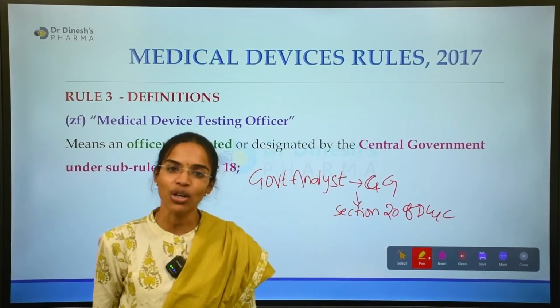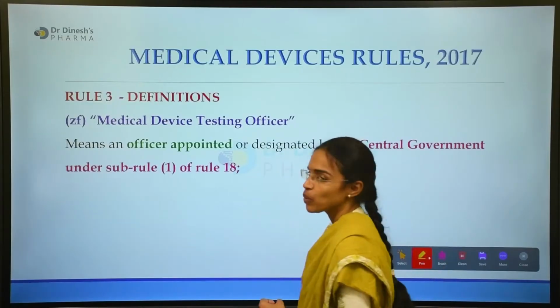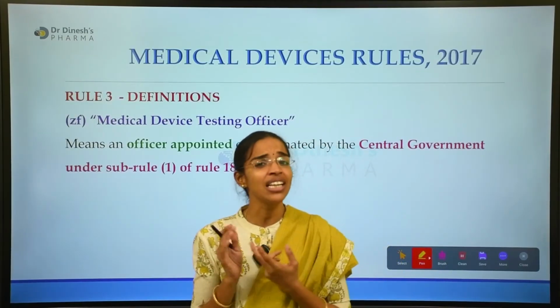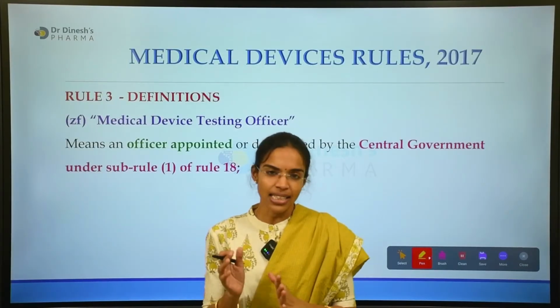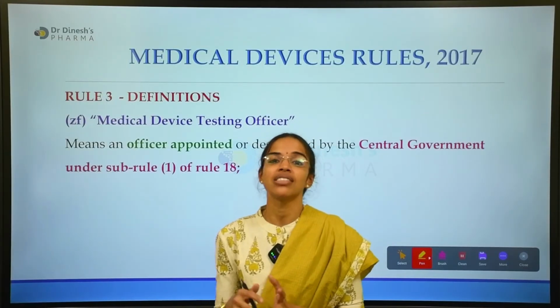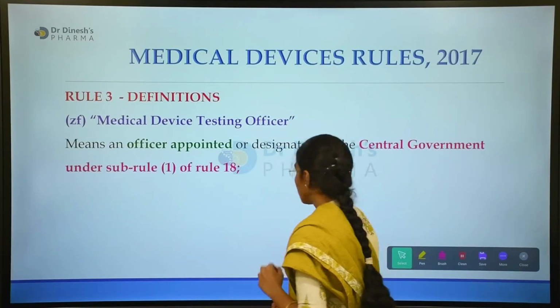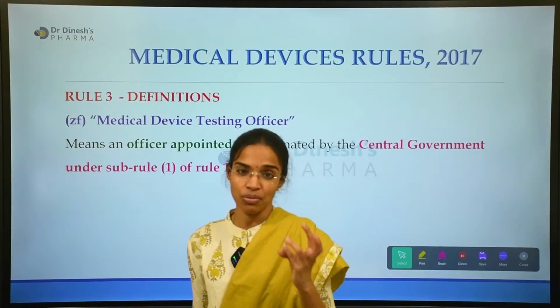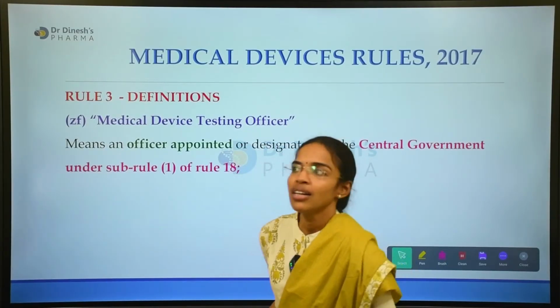So this is the difference between a medical device officer and a medical device testing officer. These form the basis for many questions. Please remember, do not overlook; we may go wrong in these issues mostly.